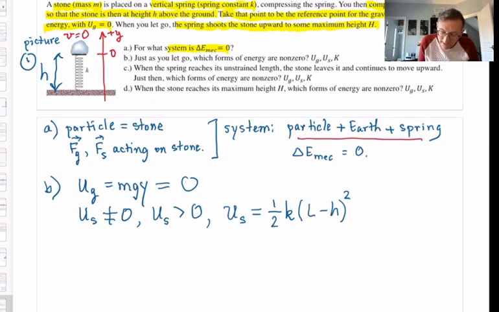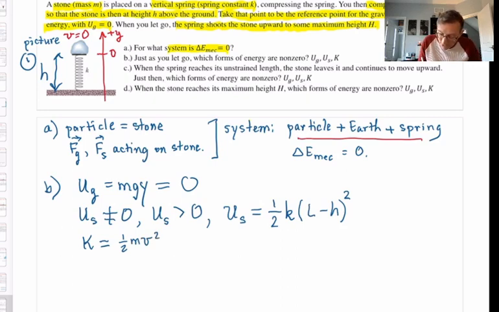Lastly, I'm asked in picture 1 if the kinetic energy of the system is zero or not. Again, I would like you to answer that for yourself first. Feel free to pause the video if you need to. Did you say that the kinetic energy in picture 1 is zero? Why? Because the formula for kinetic energy is 1/2 mv squared, but picture 1 clearly shows that v is zero.